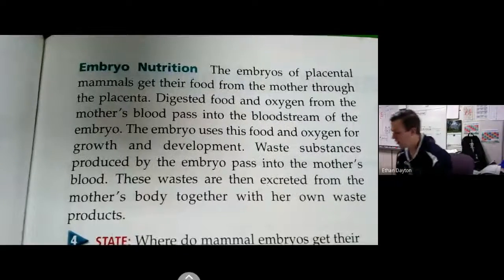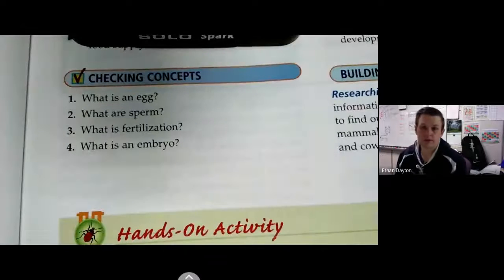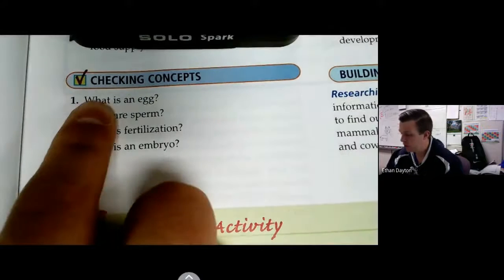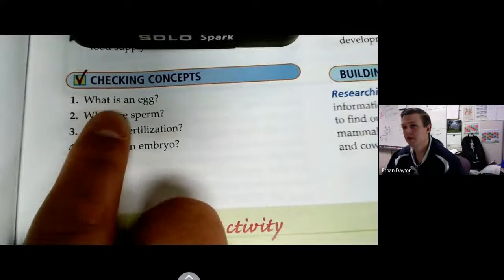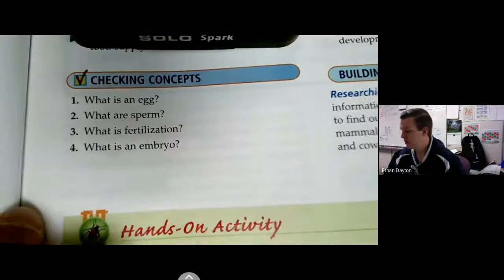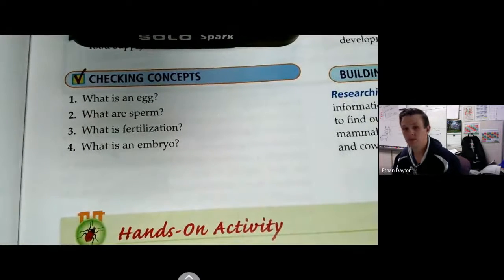So that is all of the reading, and we'll move on to the questions, which of course you should be answering in complete sentences in your science notebook. Here we begin with checking concepts. What is an egg? That was one of the key terms we talked about right away. So an egg is blank.